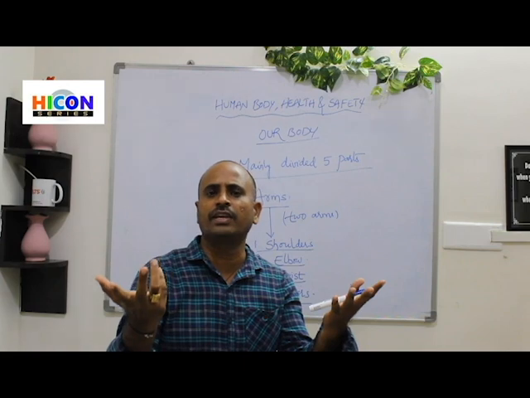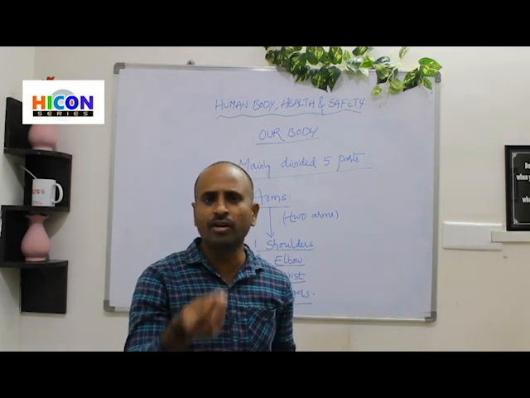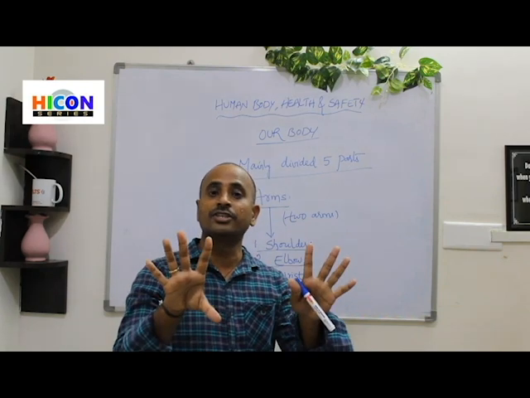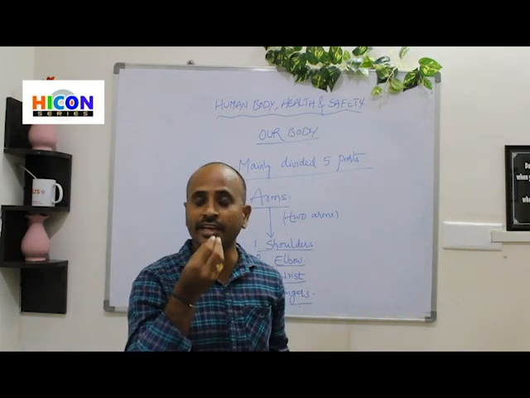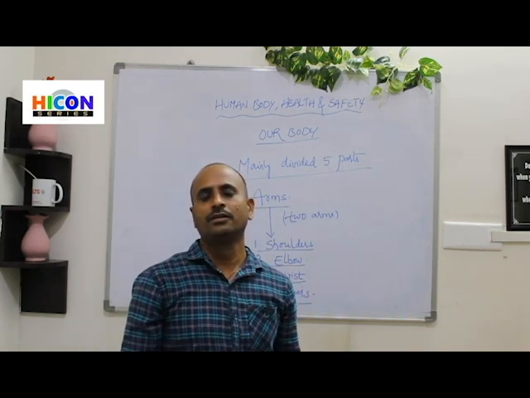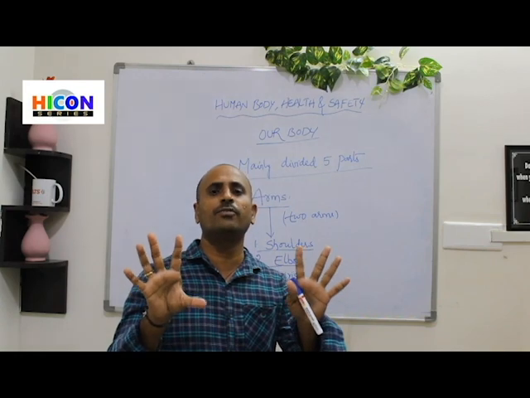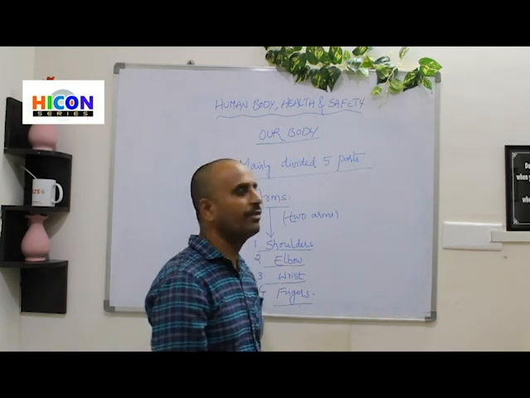Without fingers we cannot hold any object, we cannot write, and we cannot eat. So fingers are very helpful in writing, in eating, and in holding any object. So these are the fingers we have, total 10 fingers. Each hand has total 5 fingers.